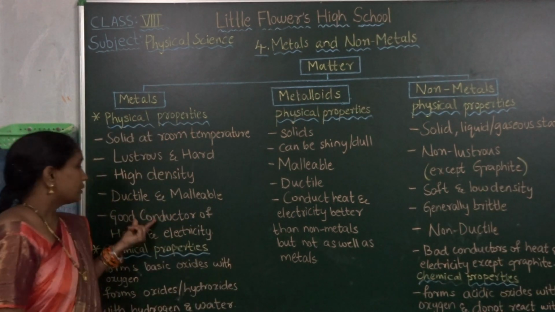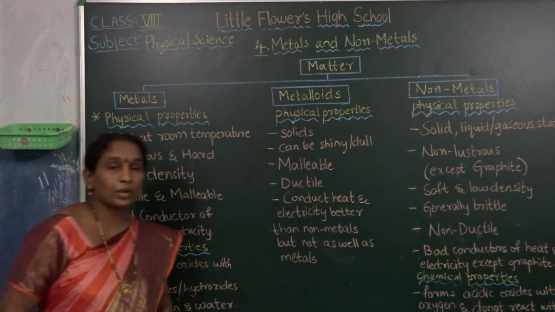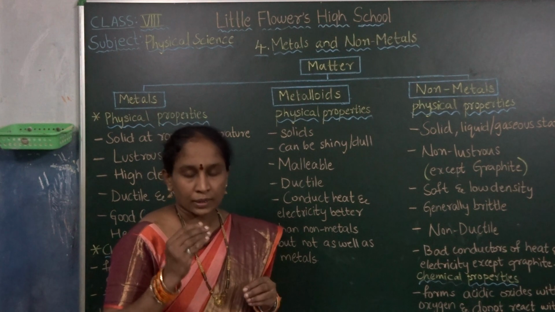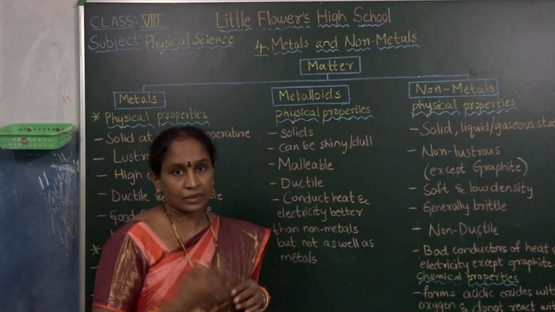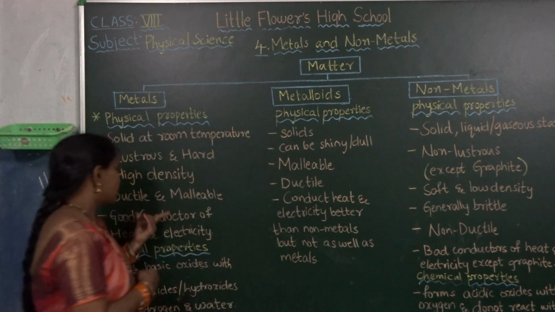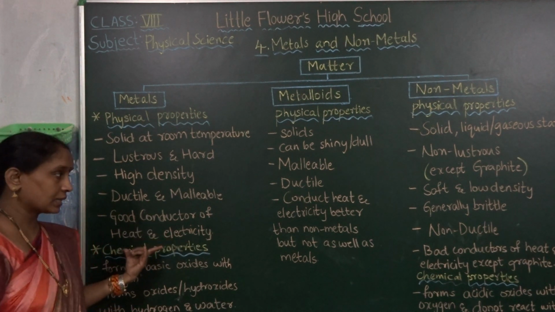Next, metals are good conductors of heat and electricity. What are conductors? Conductors can pass electricity and heat through them. So metals are good conductors of heat and electricity.